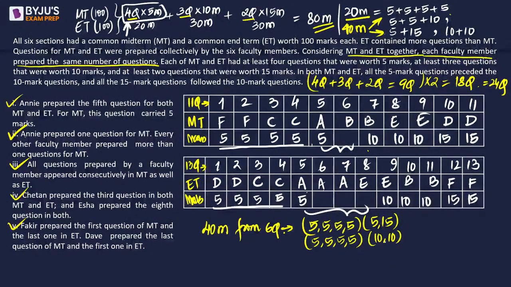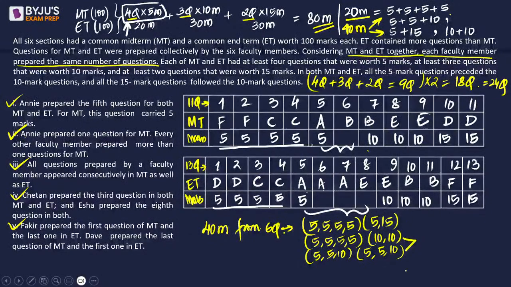Okay, 6 questions for 40 marks. Can we say we can have another one which is 5, 5, 10 and another 5, 5, 10? Such that from 6 questions we will get a total of 40 marks. Do we have any other scenario? Looks like no, we don't. Now, since we do not have any other scenario, तो अगर ध्यान दोगे तो ये दोनों same है.